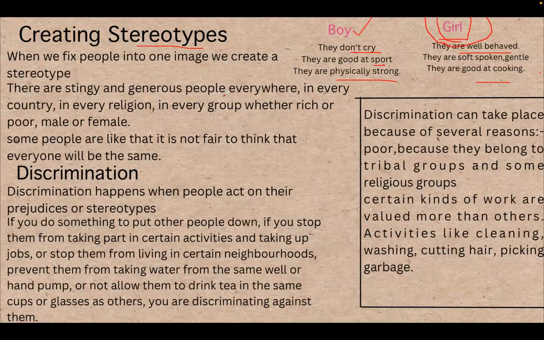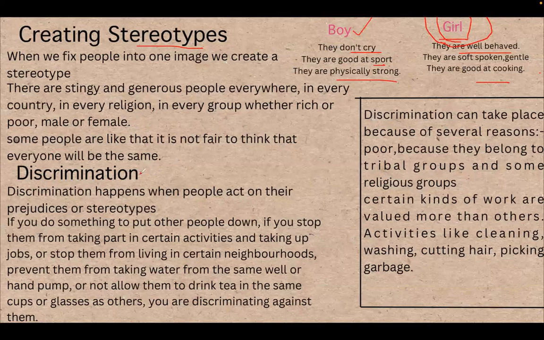There will be stingy and generous people everywhere, in every country, in every region, in every group, whether they are rich or poor, male or female. So it is not fair to think that everyone will be the same. So this was the stereotype. We create stereotypes of others.